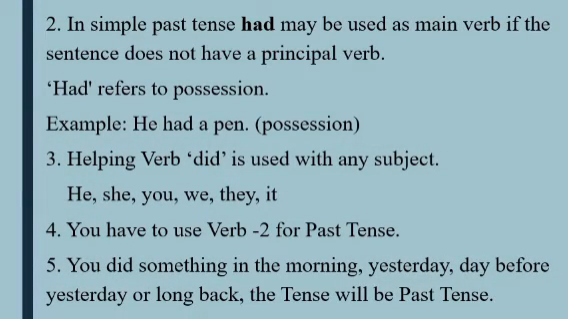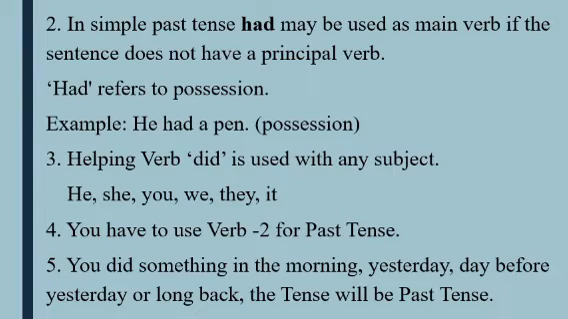Number 2, in simple past tense, had may be used as main verb if the sentence does not have a principal verb. Like had refers to possession. Go to the example. He had a pen. Had denotes here the possession. That means a pen is only his property. Okay. You know the meaning of possession very well. That's why you can very clearly get it.